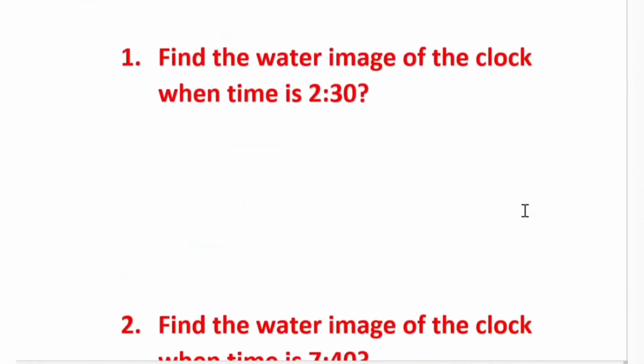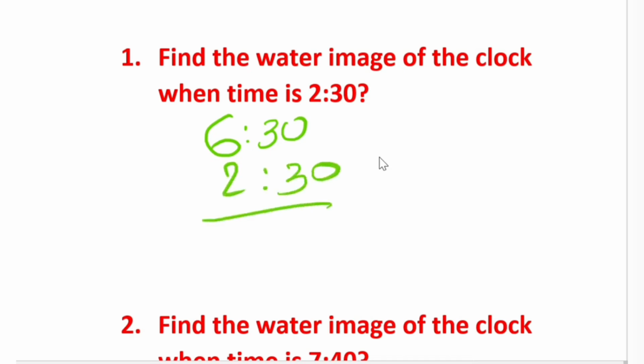There are a few questions I want to discuss with you. This question was already discussed just now. Find the water image of the clock when the time is 2:30. Simply subtract from 6:30. Why are we subtracting from 6:30? Because in water image, actual time plus reflected time is always 6:30. So the answer is going to be 4 o'clock.